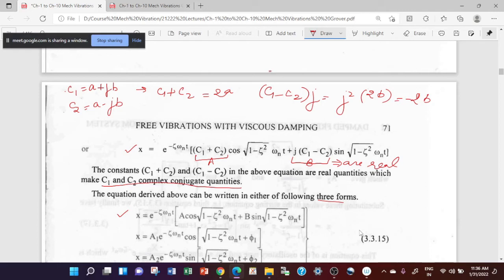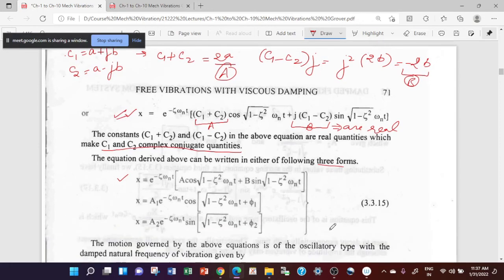So you can see here, basically, this is your A and this is your B, which I have shown here. So it means C1 plus C2 are both real quantities, and this will make C1 and C2 complex conjugate. So this solution will have three forms. The first one is given here. In the second form, we'll have only a cosine term, and the third one will have a sine term.